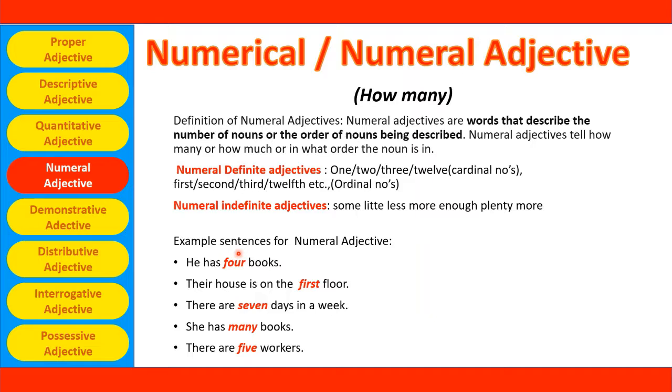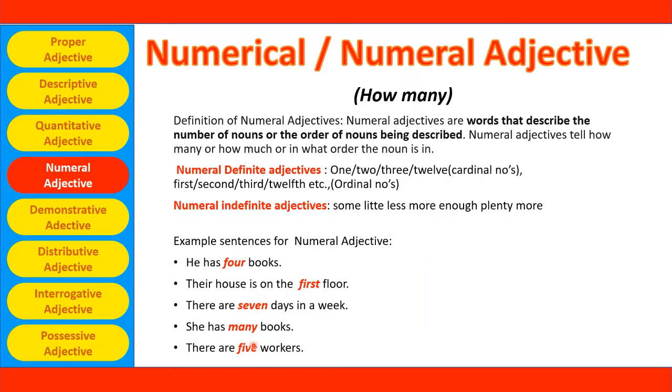Let's see some example sentences for numeral adjectives. He has 4 books. Here 4 is a number which is a numeral adjective, a definite numeral adjective. Their house is on the first floor. Again, first is an ordinal number, which is again a definite numeral adjective. There are 7 days in a week. Again, 7 is a cardinal number, which is a definite numeral adjective.